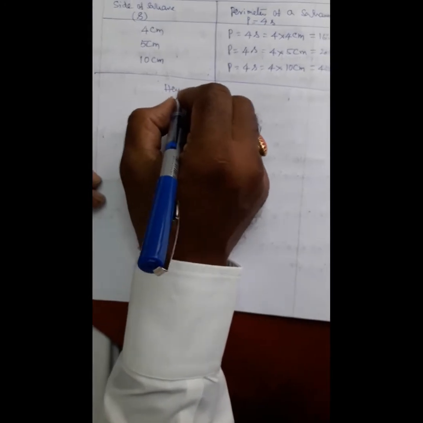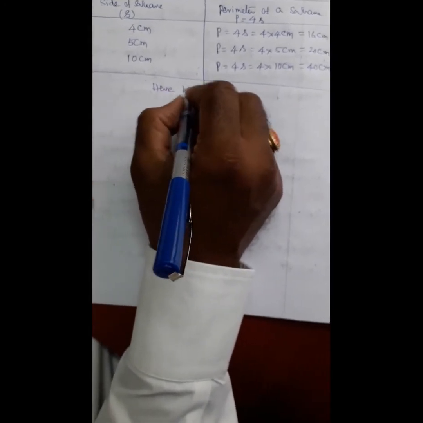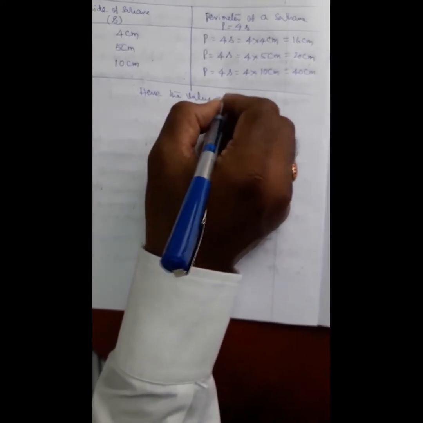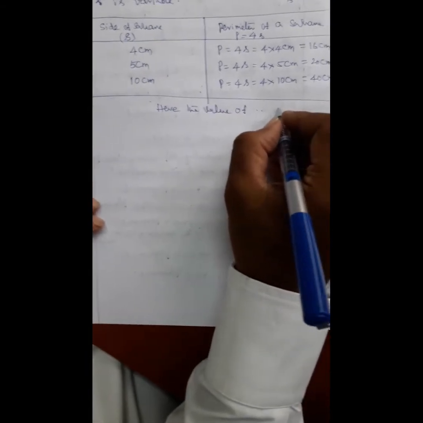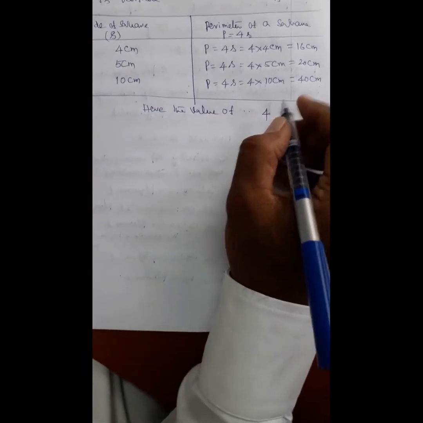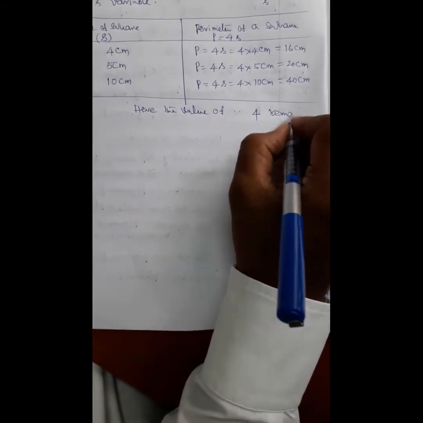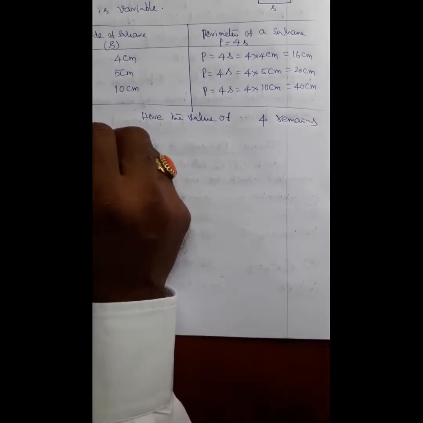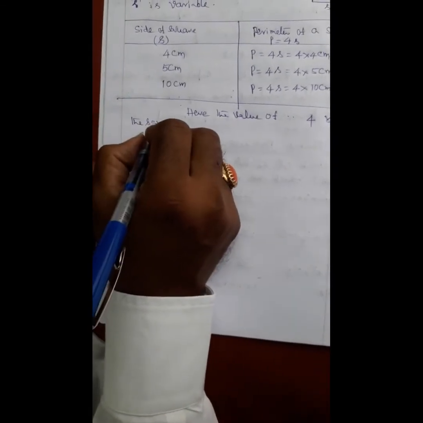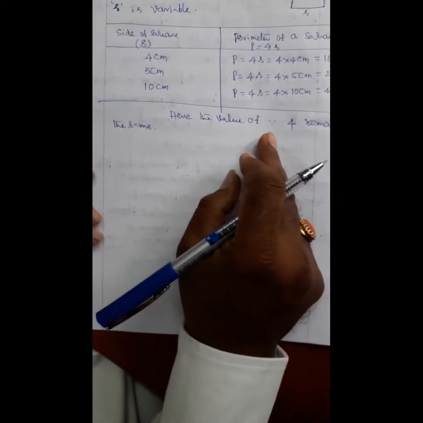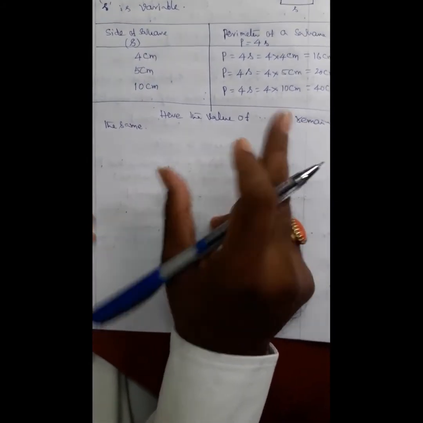Just observe this tabular form. By observing here, the value of the constant 4 remains the same. There is no change in the constant value, that is 4, throughout the situation.